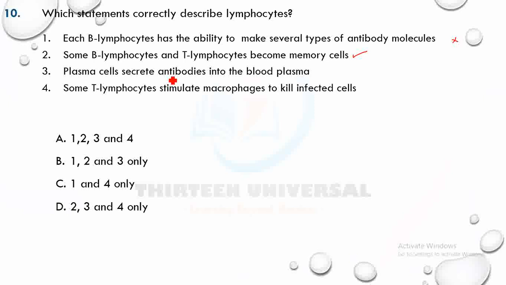So that the secondary immune response can be rapid. Plasma cells secrete antibodies. Yep. Some T lymphocytes stimulate macrophages to kill infected cells. Yes, that's T helper. So it's 2, 3, 4, guys.